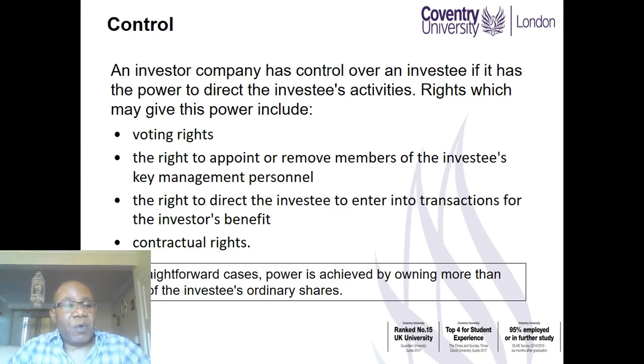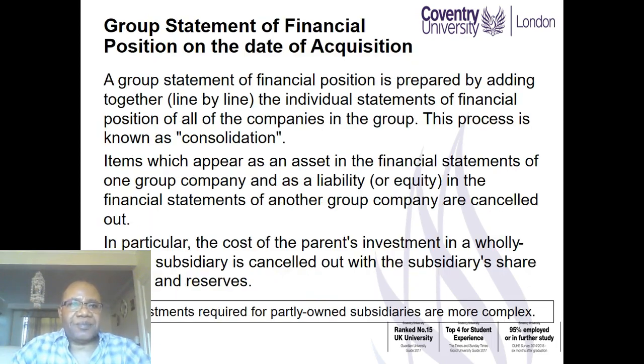In most straightforward cases, if you've got over 50% of the investee's ordinary shares, you are presumed to have control. And for your exam purposes, we will focus on this straightforward case. So you will have to look at the percentage of ownership in the investee's ordinary shares.